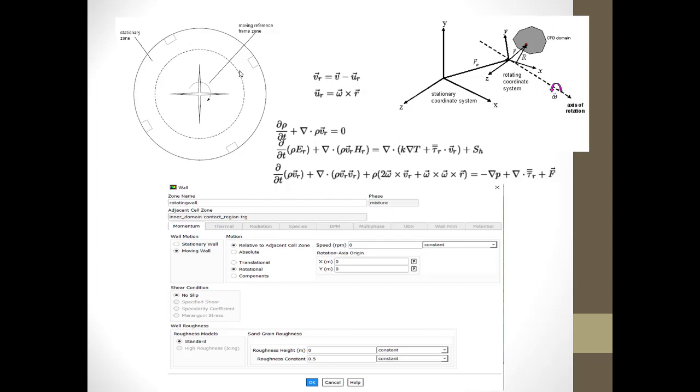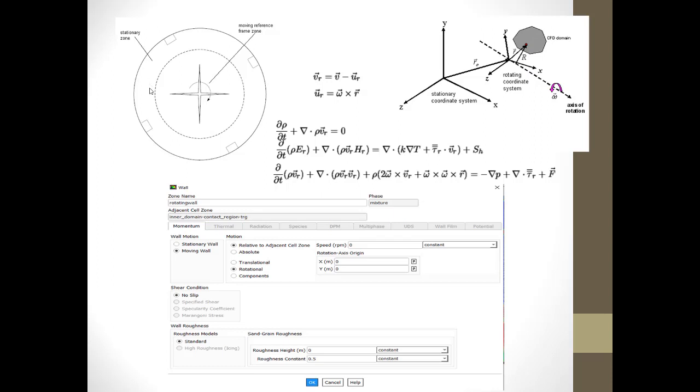Now we can give the motion to the entire domain. You can see this is the entire domain onto which you need to give the motion. You will give this in ANSYS Fluent using the frame motion option. You just go to frame motion and click on it. You can give the speed in radians per second or in RPM.